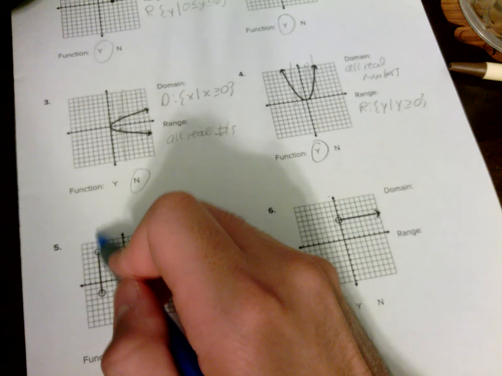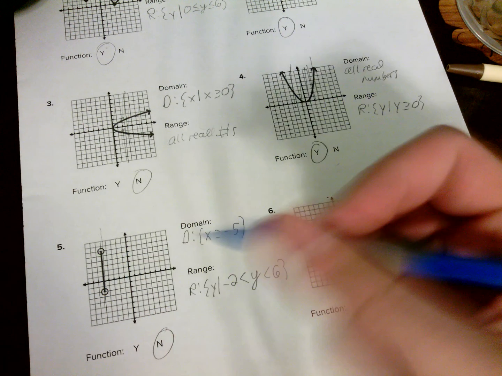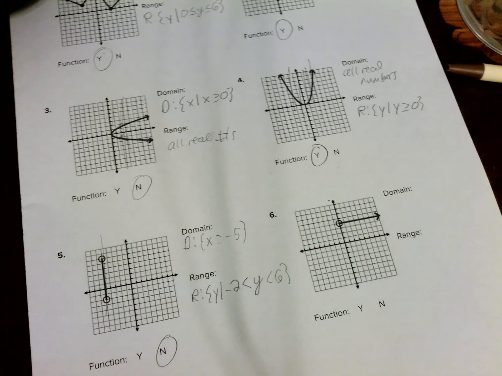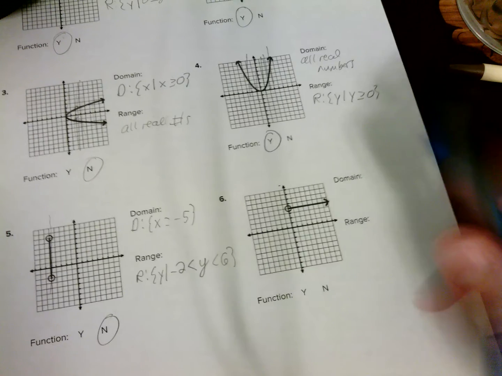No, it is not. If I put a vertical line here, it's going to hit my graph infinitely many times, right? It is a vertical line, so it can't be a function. No. Okay? Last but not least, number 6, domain.